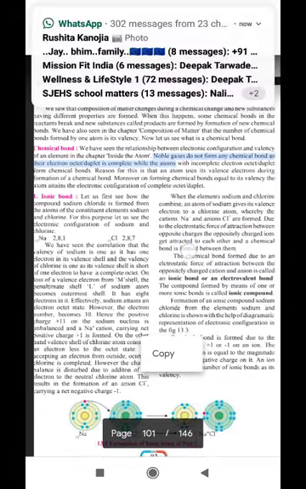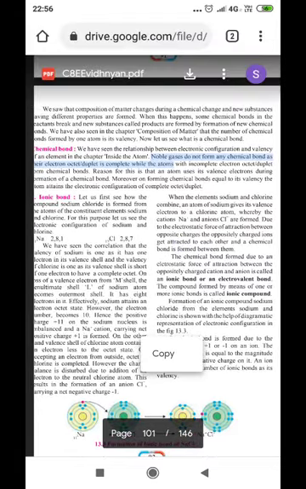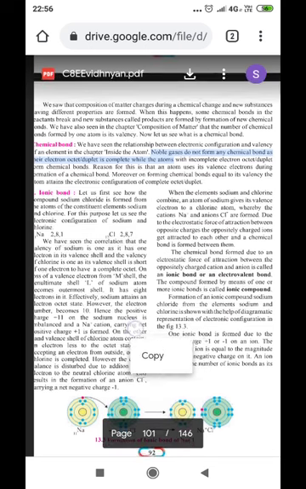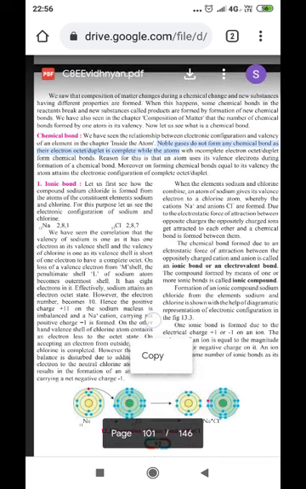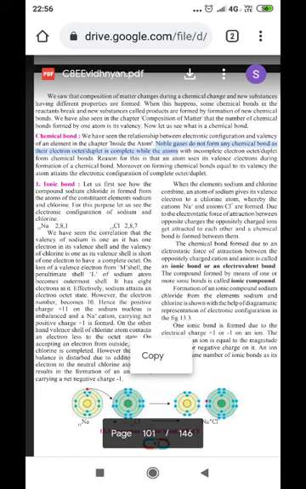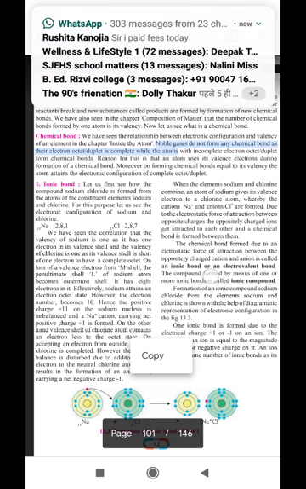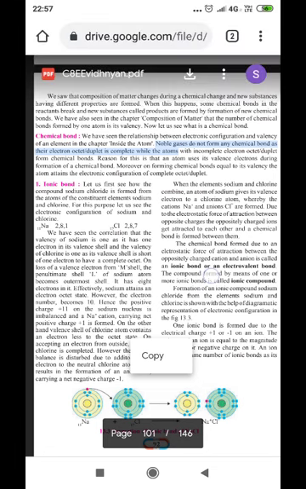We saw the composition of matter changes during chemical change, and new substances having different properties are formed. When this happens, some chemical bonds in the reactants break and new substances called products are formed, with the formation of new chemical bonds. So here reactants break the bond and in case of product a new bond is formed. So breaking of bond takes place in the reactants and formation of bond takes place in the product.